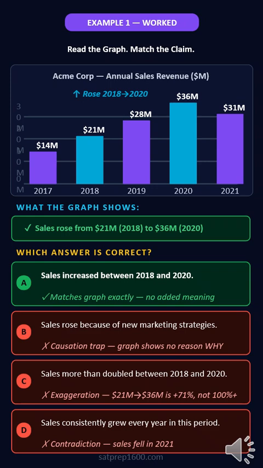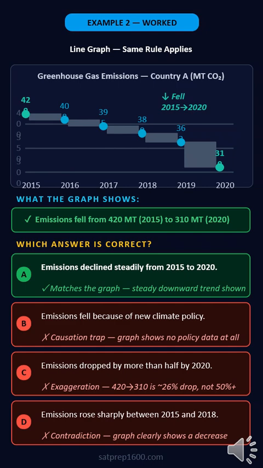B says sales rose because of marketing, causation trap. Graph shows no reason. Out. C says sales more than doubled, exaggeration. It's 71%, not 100. Out. D says they grew every year, contradiction. Sales fell in 2021. Out. Answer is A, easy points. Same trick, line graph.